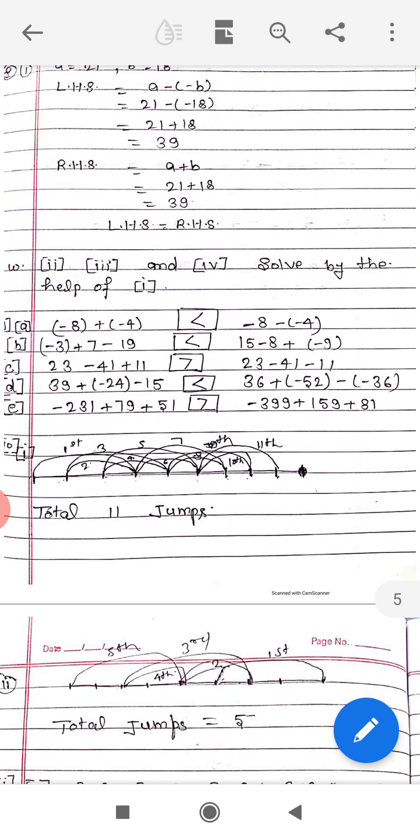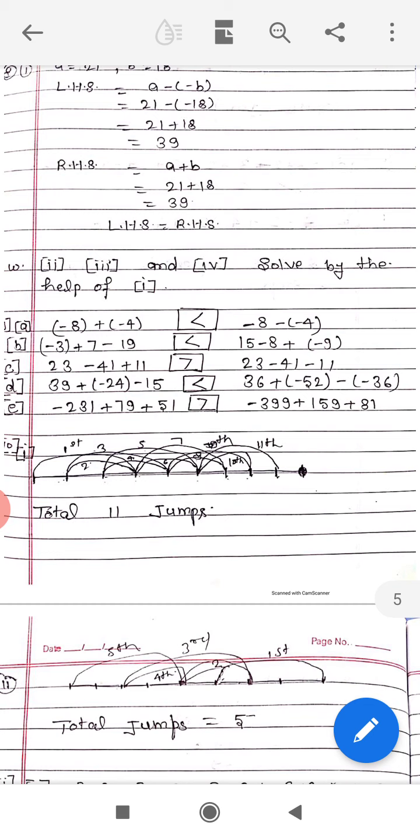C, 13 - 41 + 11, 23 - 41 + 11, 23 - 41 - 11, when we solve it we get 23 - 41 + 11 is greater.